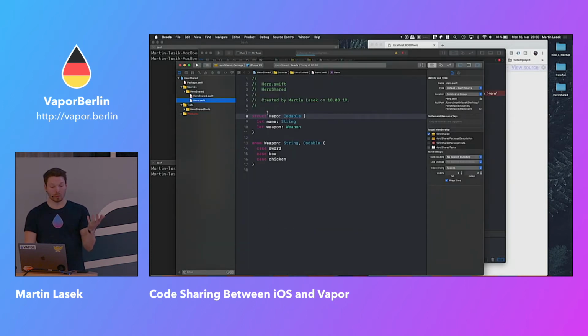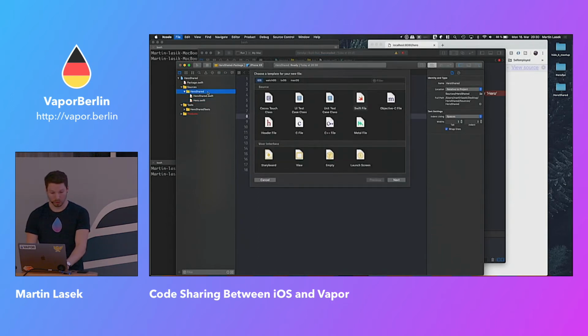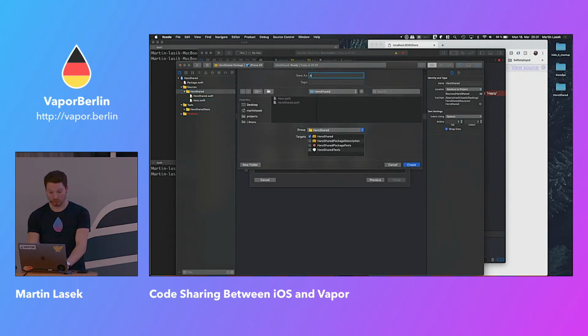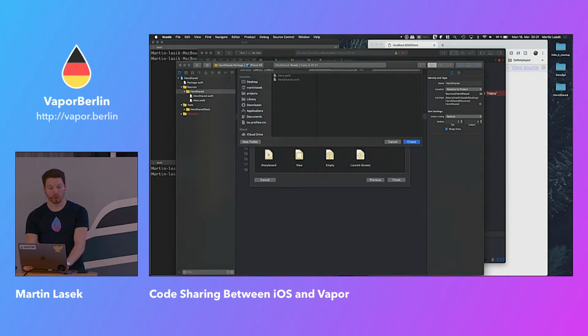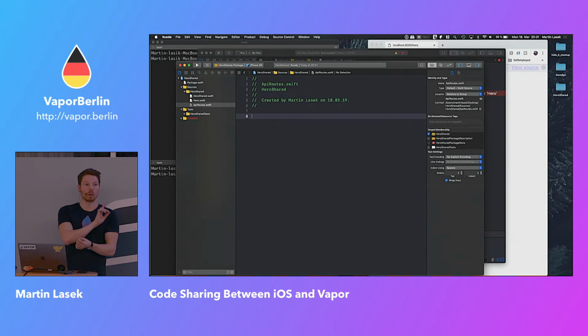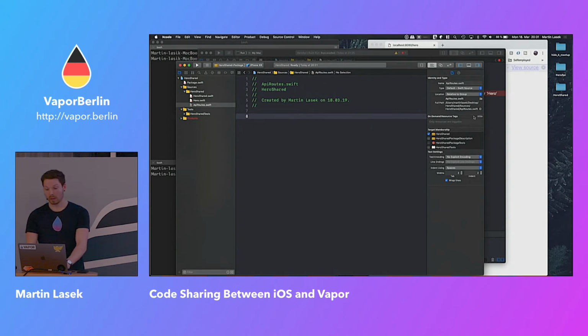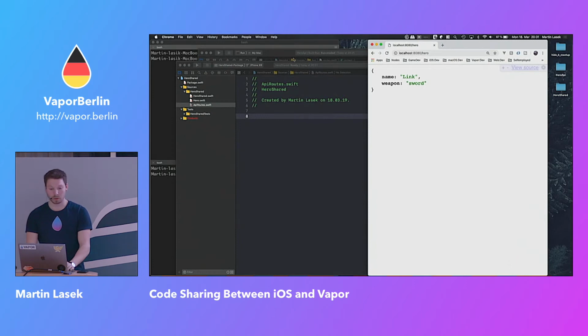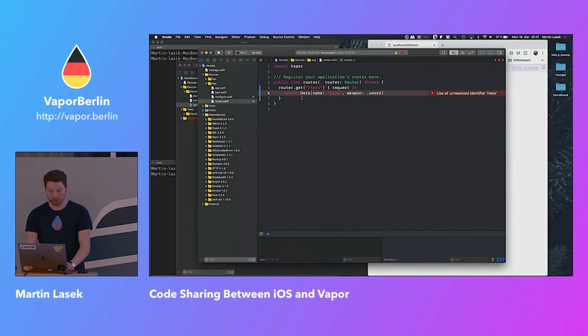So we have our shared repository or a dependency right now with Hero, for example. But let's do one more thing and say we are also defining API routes in our shared repository. So we can use that to define the routes on the server side as well as use the routes on the iOS side to call them. So we have one place and a type-safe routing. It only works to a certain extent, but it's for demonstration purposes.